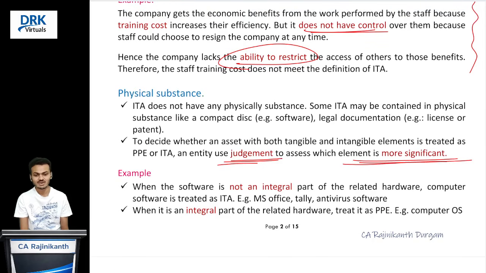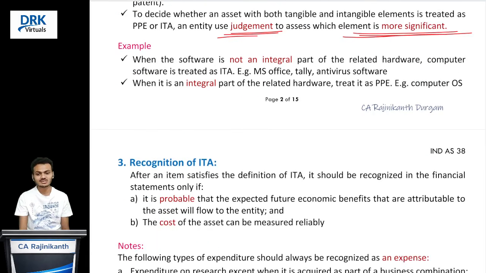Correct? For example, we store software on a disk or pen drive, correct? So the pen drive is not significant, the software is significant, so that is an intangible asset. Similarly, suppose we are a pharmaceutical company and we have some patent rights or licenses in connection with our medicine. Where we store those patent rights, we record in legal paper, correct? So that legal paper is not significant. Our license is significant. So we can say that it is an intangible asset. Clear?